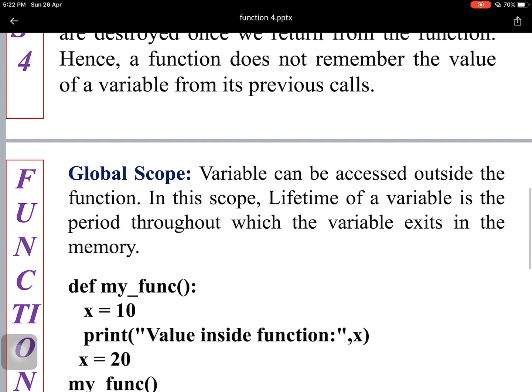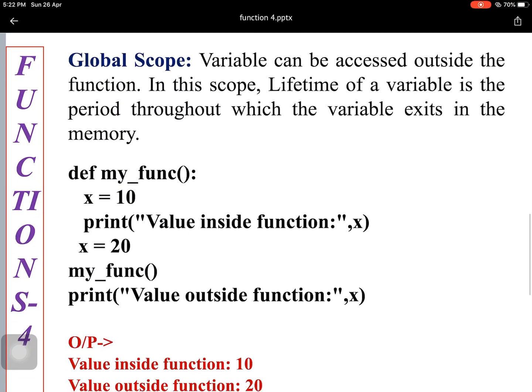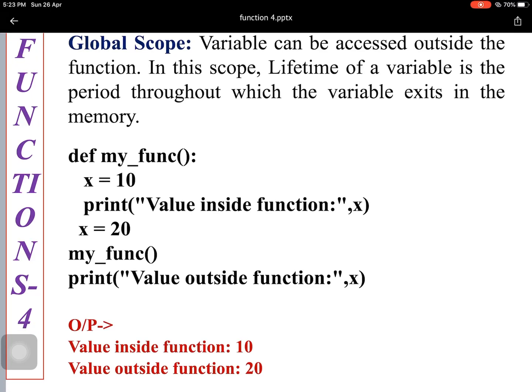And the second one is global scope. Global scope means उसका lifetime local scope से ज़्यादा होगा, globally available होगा. So a variable can be accessed outside the function. In this scope, the lifetime of a variable is the period throughout which the variable exists in the memory. जब तक मेमोरी में एग्जिस्ट करता है तब तक उसका लाइफ टाइम वहाँ पर अवेलेबल होगा या रहेगा. So that way there are two types of lifetime.